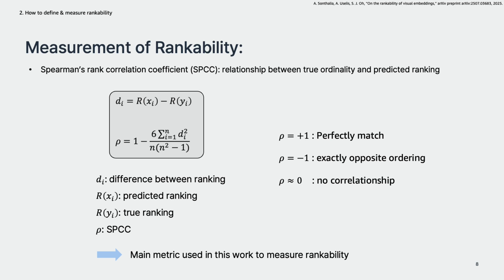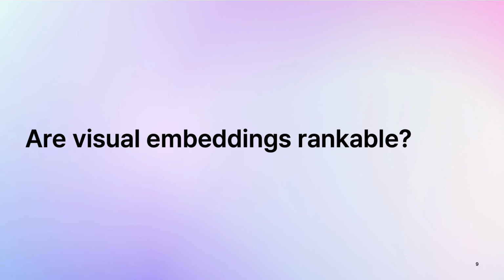If rho is around 0, it means there is no correlation between the two orderings. The main content of this paper is to check the rankability of visual embeddings. Since this is an experimental paper, they don't propose a new method or learning paradigm, but have done extensive experiments to support their findings.